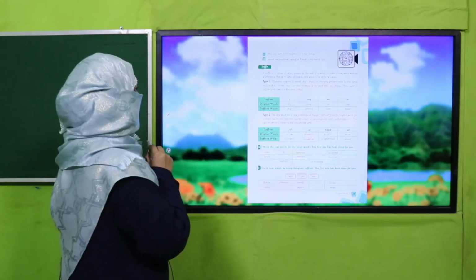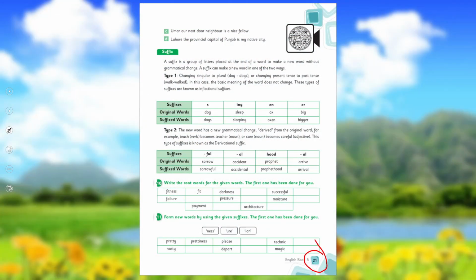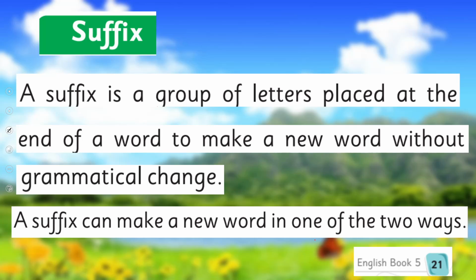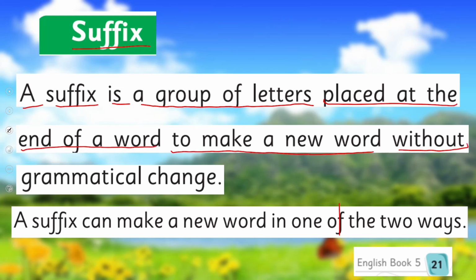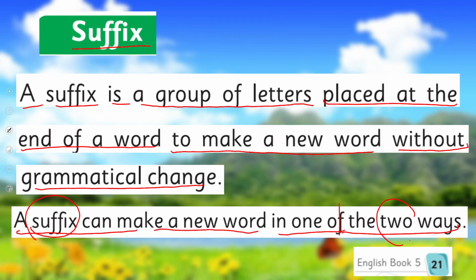Right? Let's see what your book says about it. Open your book on page number 21. Suffix. A suffix is a group of letters placed at the end of a word to make a new word without grammatical change. A suffix can make a new word in one of two ways. Now when we add a suffix, there can be two ways. And what are those two ways?